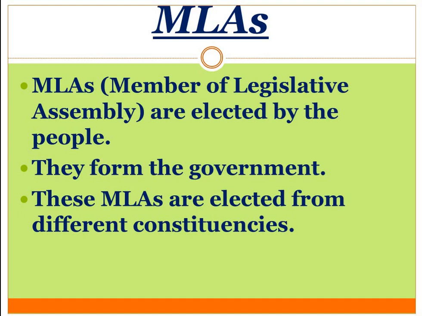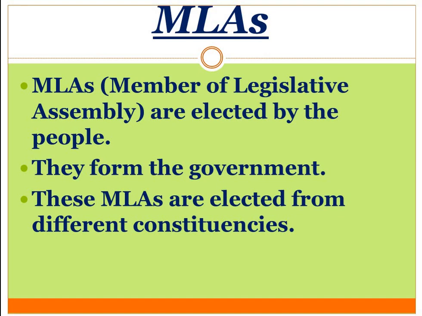At the time of election, the person who wins becomes the MLA of that particular constituency. That MLA is the representative of that constituency in the legislative assembly. So this is the procedure of becoming an MLA.